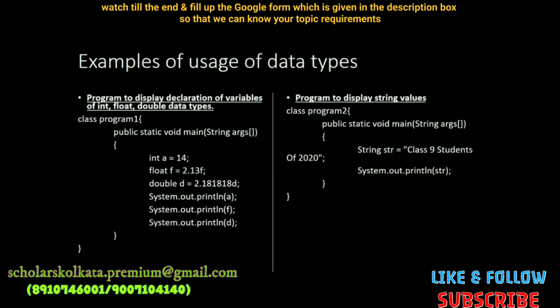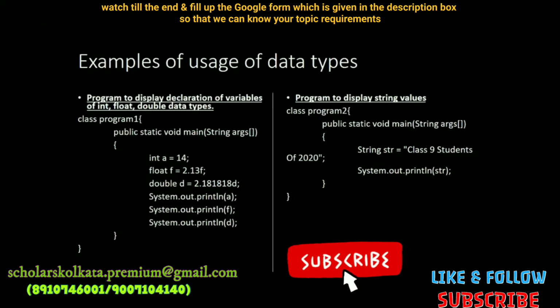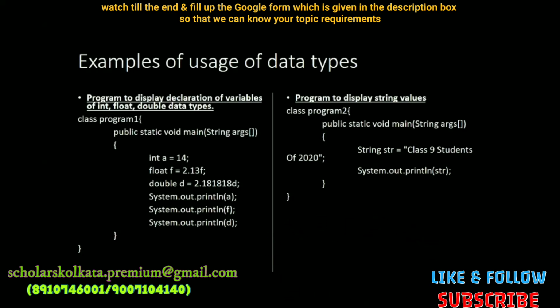So the class Program1, inside a bracket we write public static void main. Right now you don't have to learn what each keyword means. We will learn it in the process of Java. Inside public static void main, just remember that main is the function. If you don't write public static void main, the program won't execute. int a equals 14.